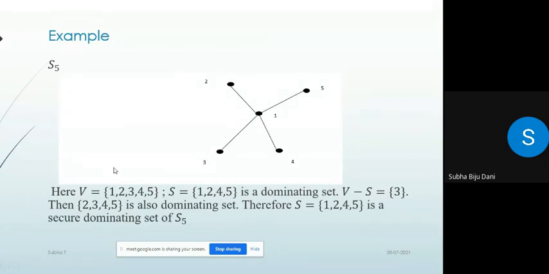This is an example for secure dominating set. The star graph S5. The set {1, 2, 4, 5} is a dominating set. Then V minus S equals {3}. The vertex 1 defends 3. We get {2, 3, 4, 5} is also a dominating set. Therefore, {1, 2, 4, 5} is a secure dominating set of the star graph S5.